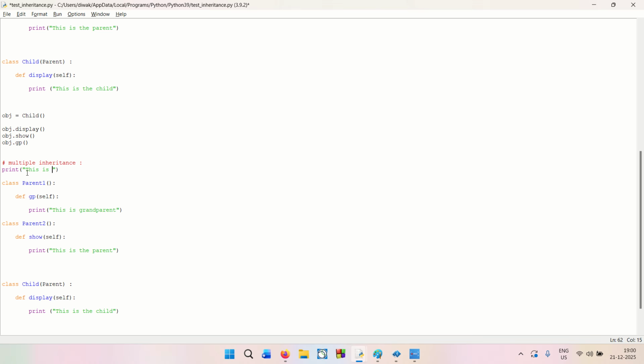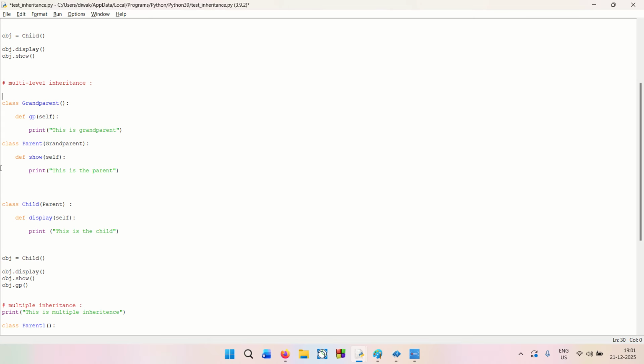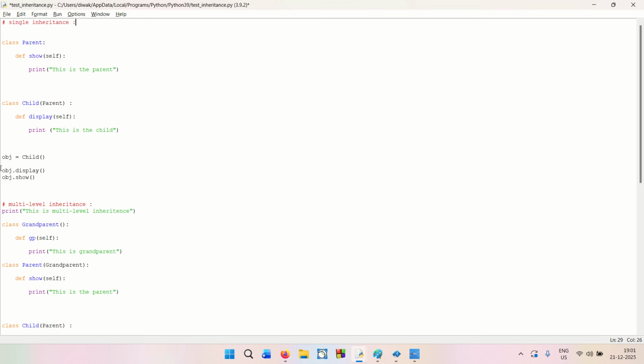This is multiple inheritance, the above one is the multi-level inheritance, and the first one is the single inheritance, right?